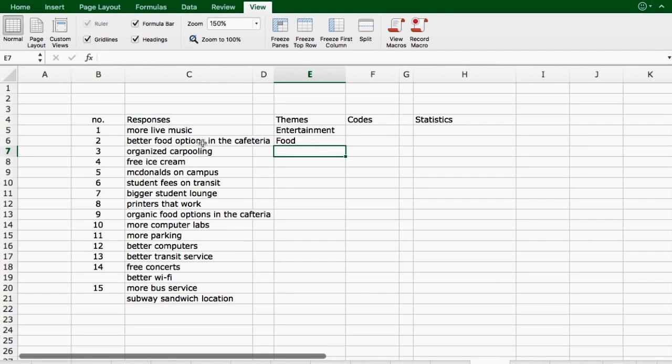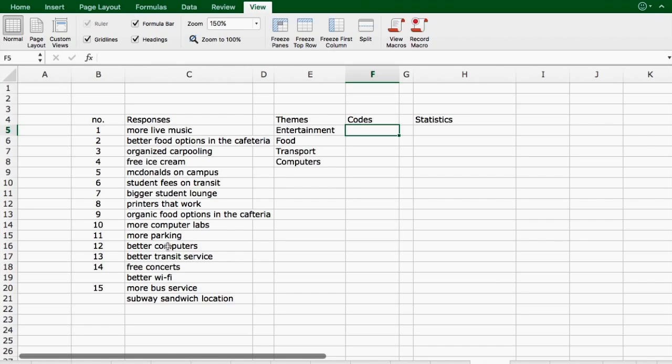I'm seeing people are responding with quite a few responses. I'm also seeing items related to transportation, carpooling, transit, more bus service. So I'm going to create a transport theme. And then there are also several requests or comments or suggestions related to computer services. So better Wi-Fi, better computers. So I'm just going to say computers. We can always come back and change it if needed, but generally those are just easy to identify immediately.